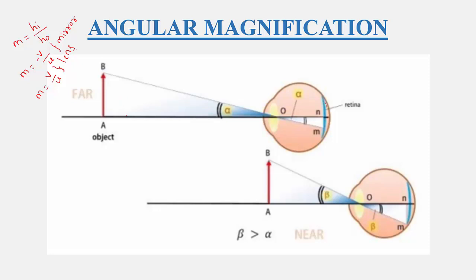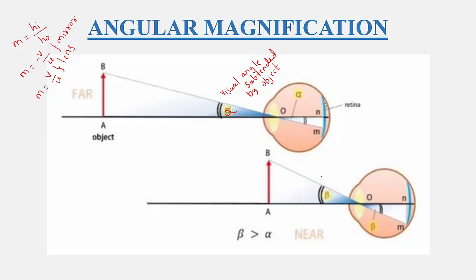Here, let us consider an object AB. This object is far away from the eye. When the person observes this object, this is the visual angle subtended by the object at the human eye, right? So alpha indicates the visual angle subtended by the object at the eye. Right now this object is away from us. Let us take the angle as alpha.